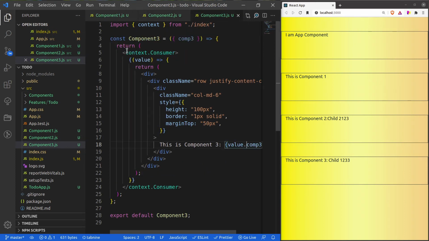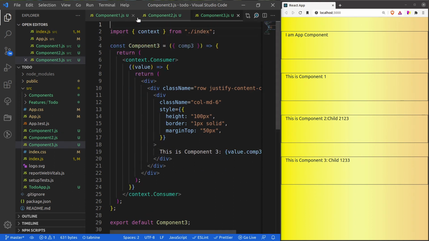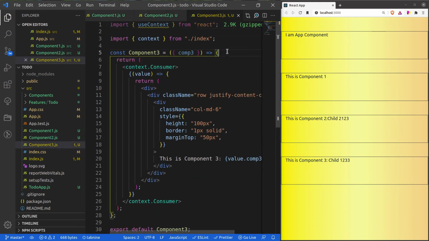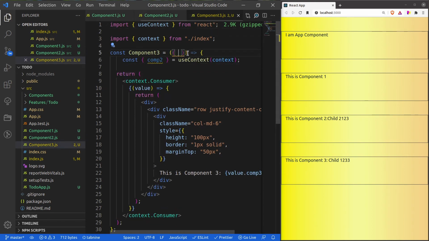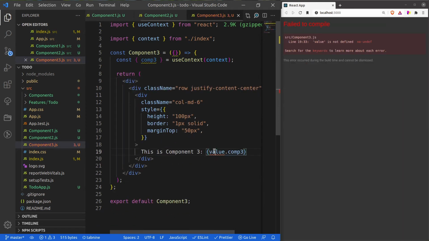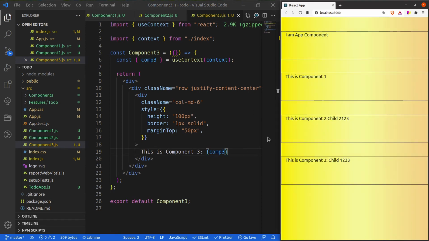Similarly, we can do it with comp3 also. So let me import this component. All right, and then I will call it like this, and I don't need comp3 over here for now, and let me rename it to comp3. Let me also remove these consumers, and let me remove the value now. All right guys, so now you can see that I have done the same thing but with using the useContext hook.